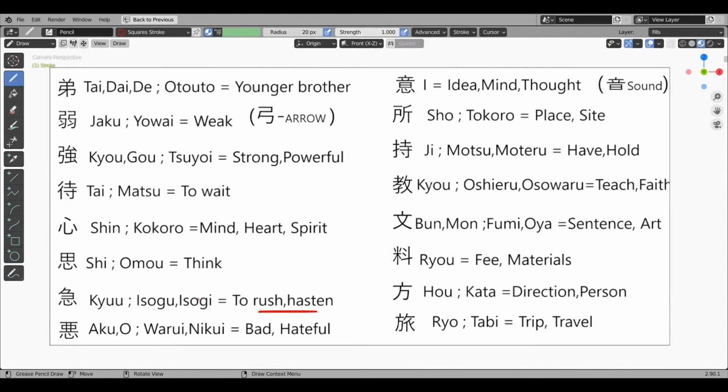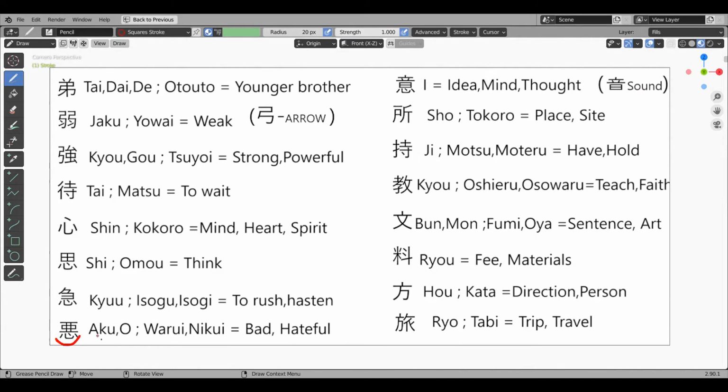Next kanji in which the heart radical is used is isogu. Isogu means rush, hasten. This has the heart radical and the fallen mountain radical, which you have already seen. Fallen mountain means power lost, and this radical means cut. So power is totally lost and gone. When you are in a hurry, you have to stop any kind of thinking, which is the heart's business, and you have to run. So this kanji means rush, hasten. Onyomi is kyu.